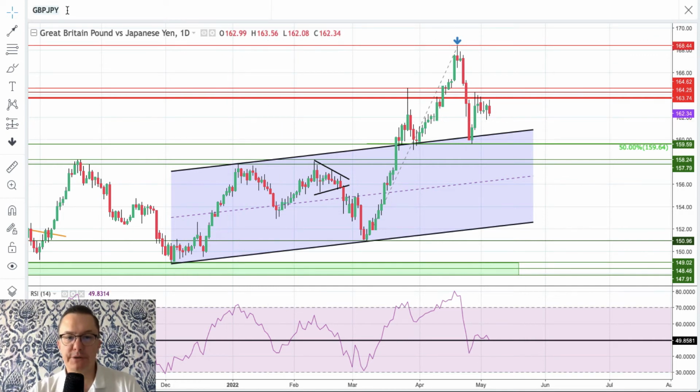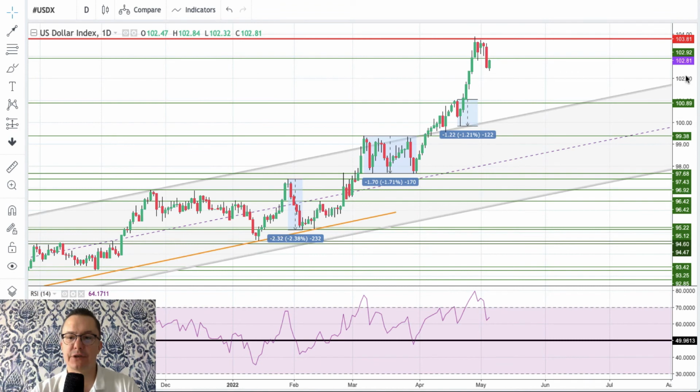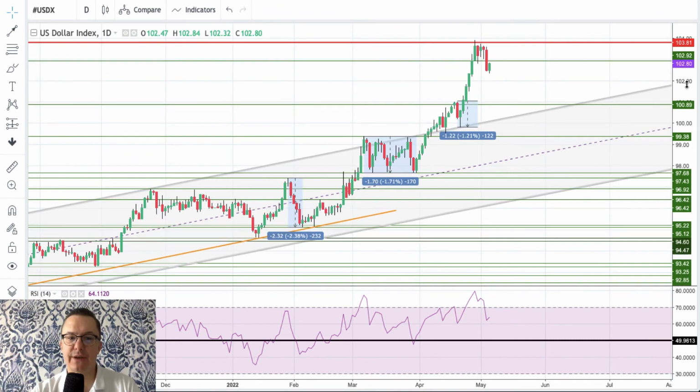So British pound, the two most important markets for the British pound were done. What is going on with the US dollar index after the Fed interest rate decision, after the hike? Please notice the fact that 1.22% correction is the recent one, breakout higher.